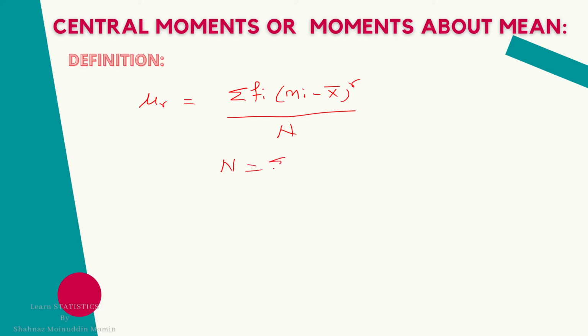N is the sum of frequency, i from 1 to n, and x bar for the continuous data is summation fi mi divided by n, i is 1 to n. This is for the continuous or grouped data.